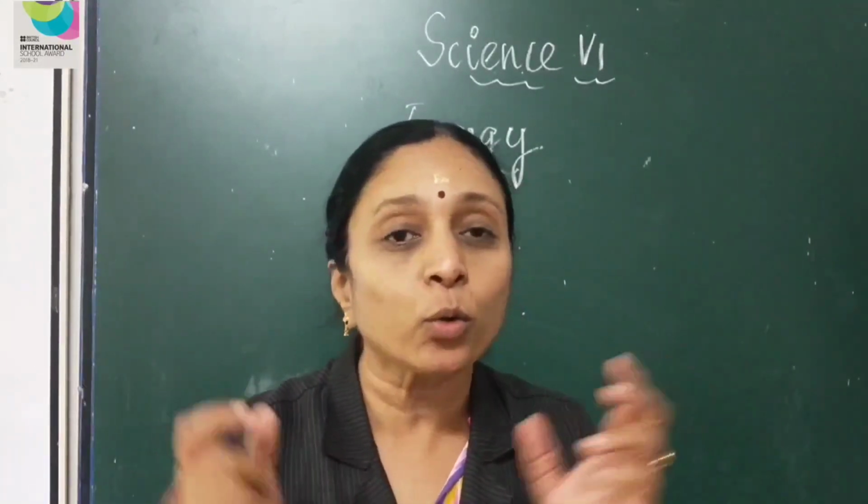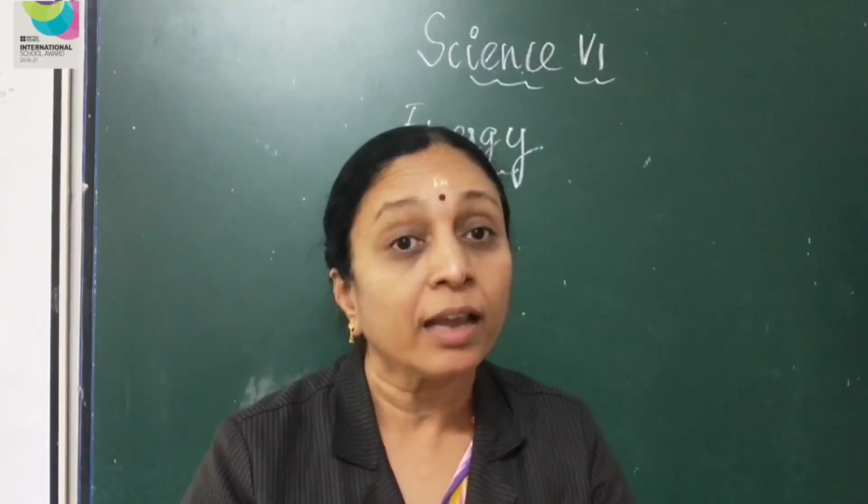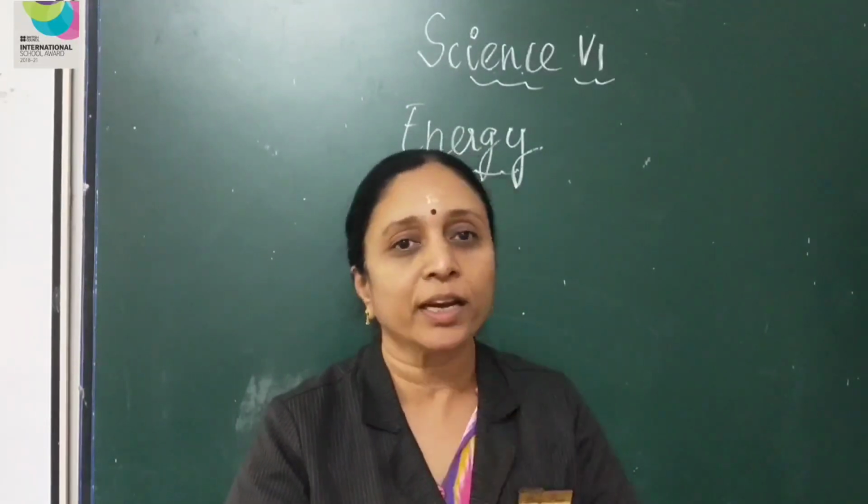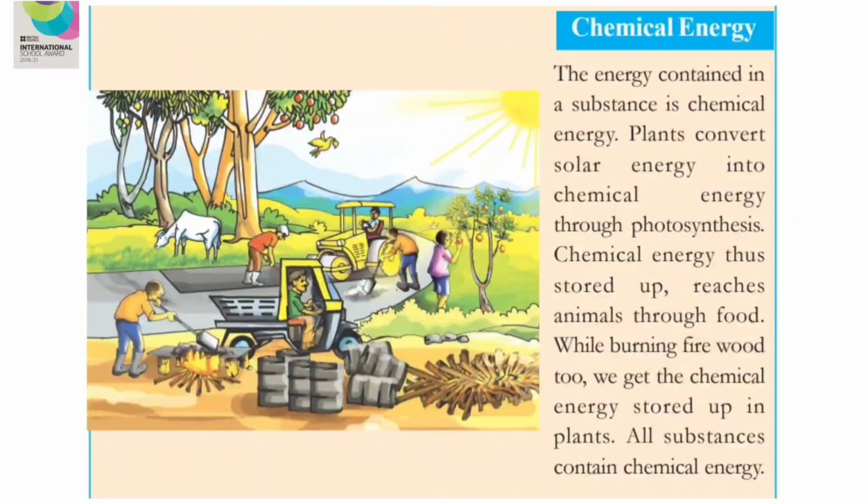Okay, now shall we go to the definition of chemical energy? It is there in your textbook. Let me read it for you. The energy contained in a substance is chemical energy. Plants convert solar energy into chemical energy through photosynthesis. Chemical energy thus stored up reaches animals through food. While burning firewood too, we get chemical energy stored up in plants. All substances contain chemical energy.